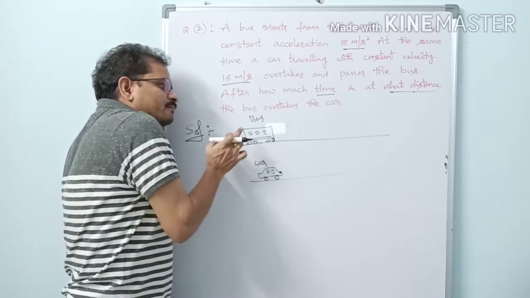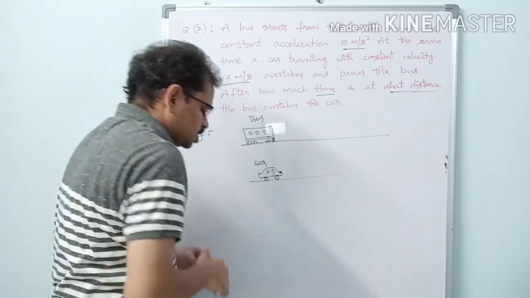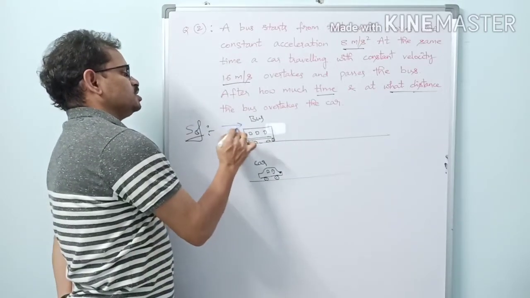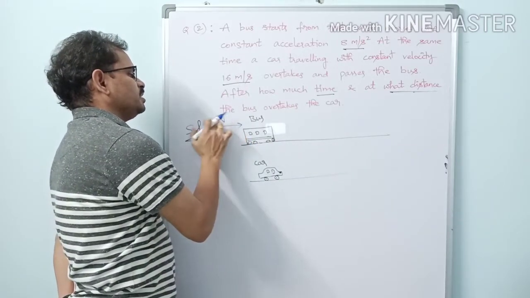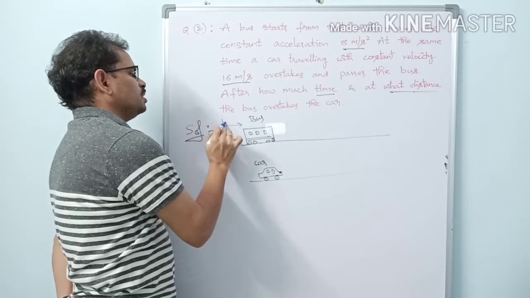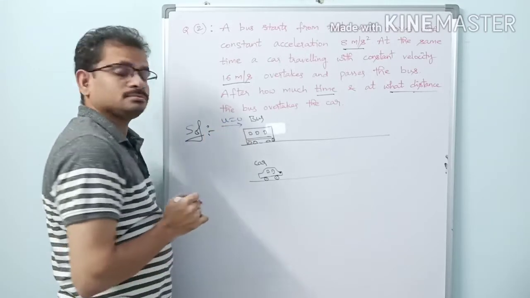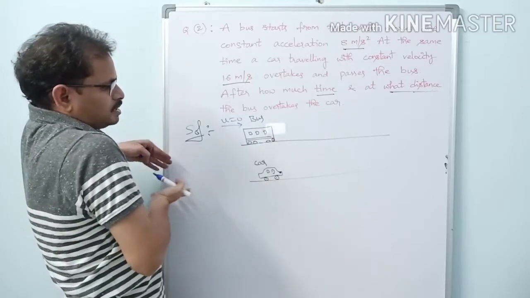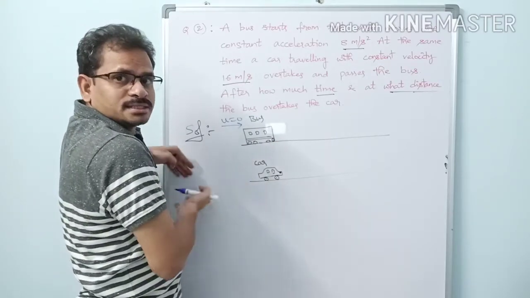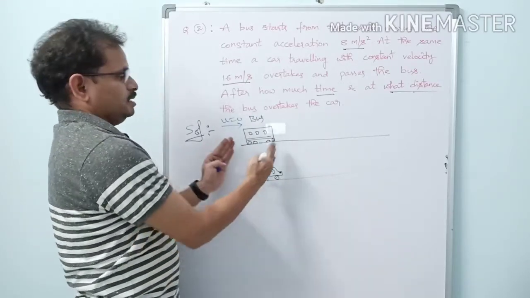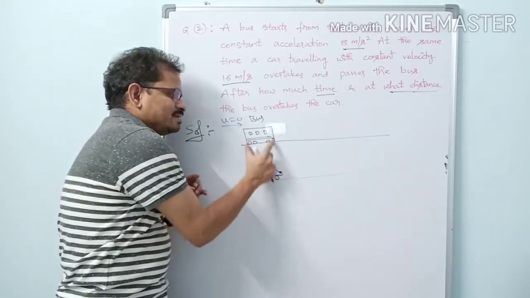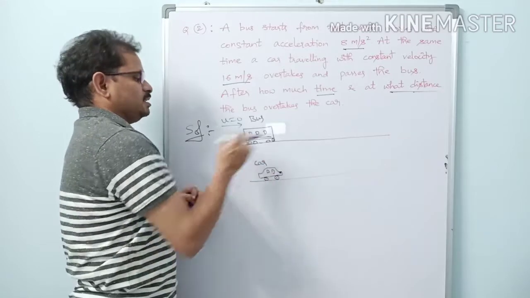When the bus is starting its motion, its velocity is 0. Initial velocity of the bus, u equals 0. Let this be the starting point. The car is coming from behind, and when the bus is just starting its journey, the car comes beside the bus, then passes like this.